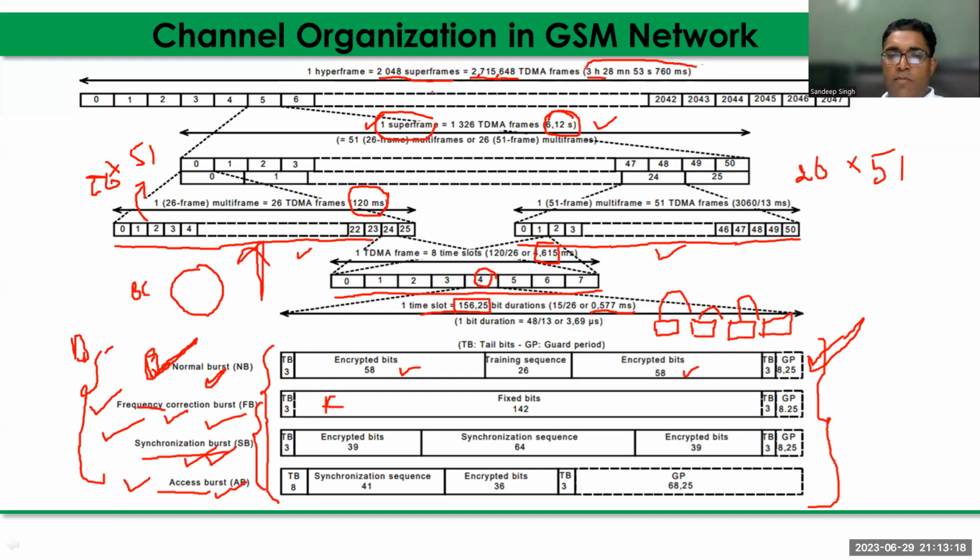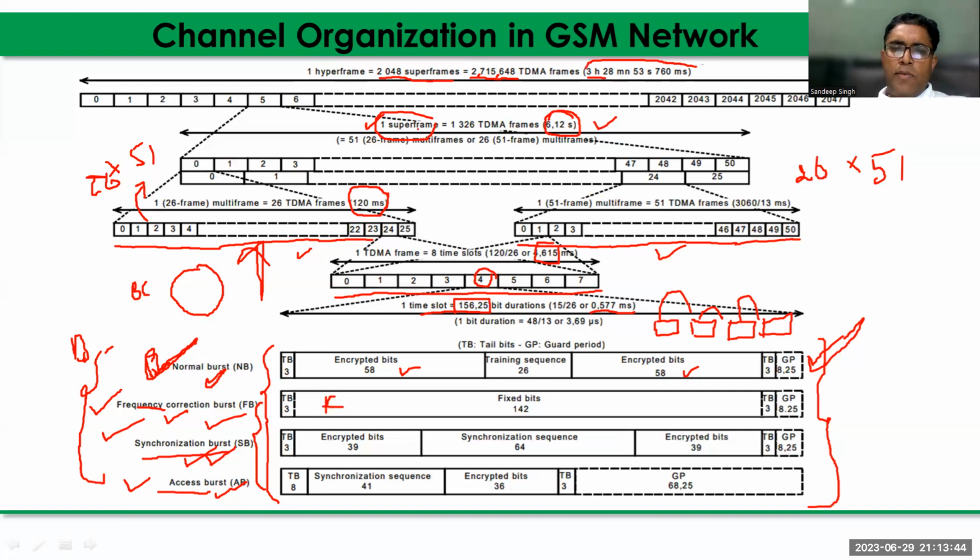Why is it important? Because this number, 2,715,648 frames, is actually the maximum number of frames that is transmitted in the synchronization channel. After that, the 2,715,648 frames reset and become 0.